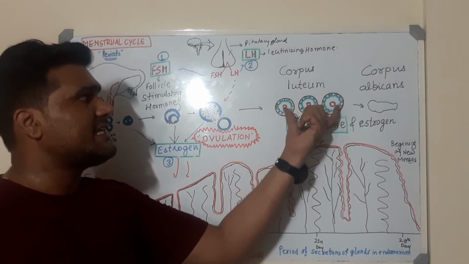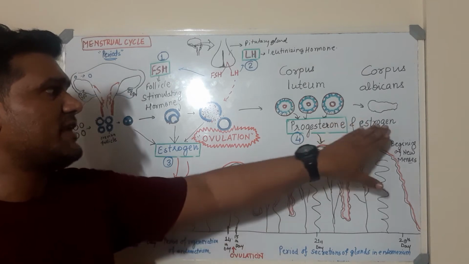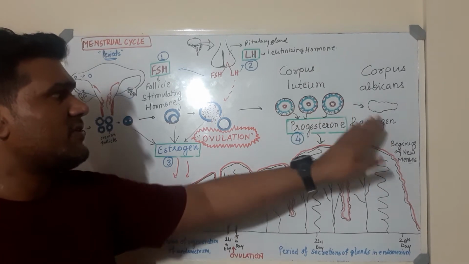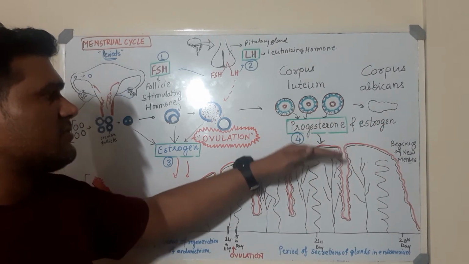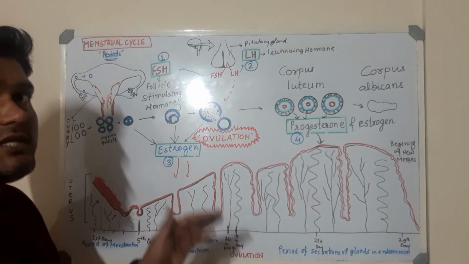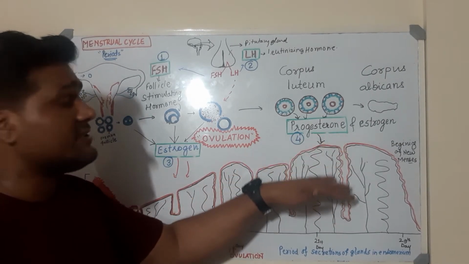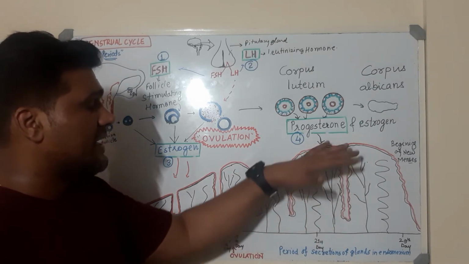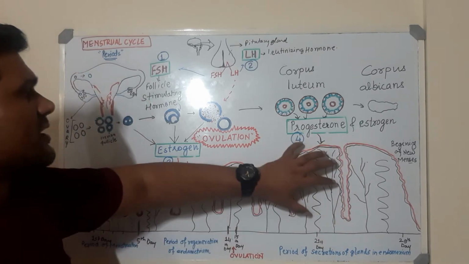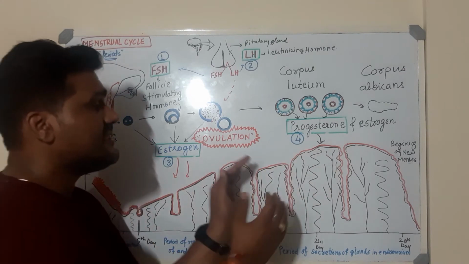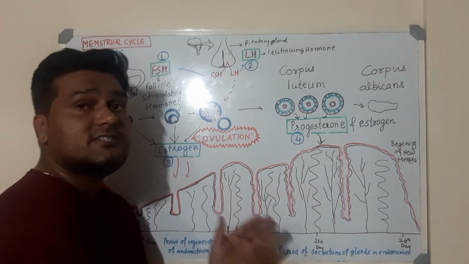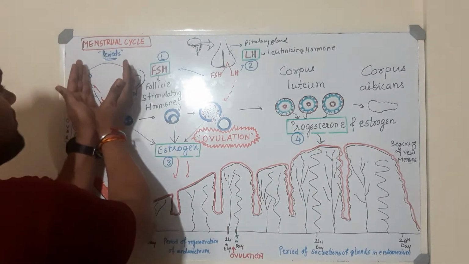Corpus luteum then secretes hormones called progesterone and estrogen. This progesterone and estrogen bring about the relative changes in the uterus. तो उस relative changes जो है uterus में हमें देखने मिलते हैं. What exactly are these changes? These changes are in such a way that this uterus is now ready to implant the embryo.